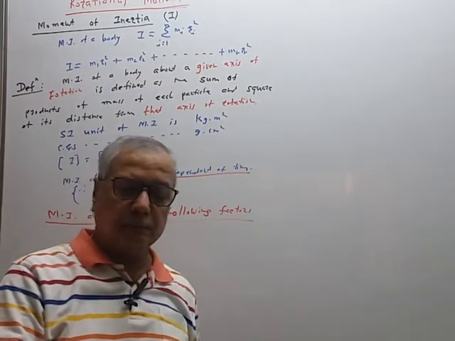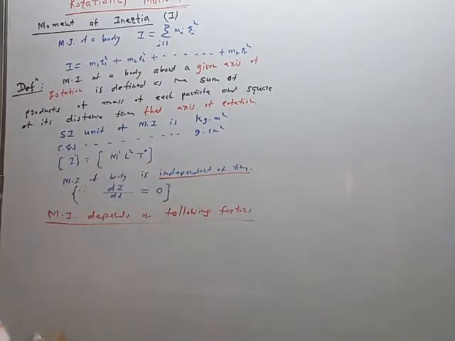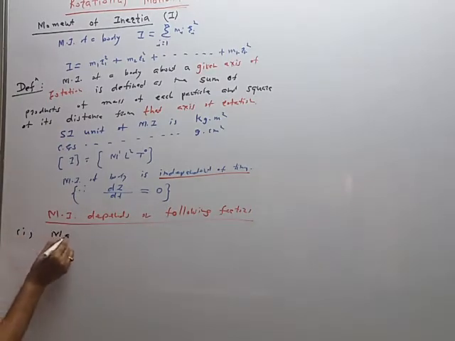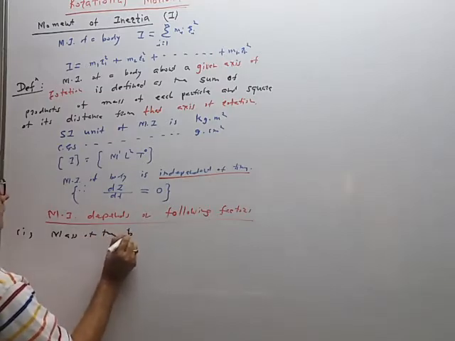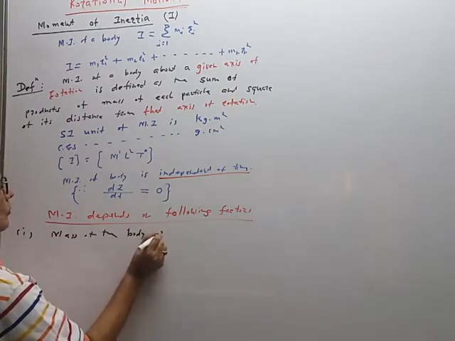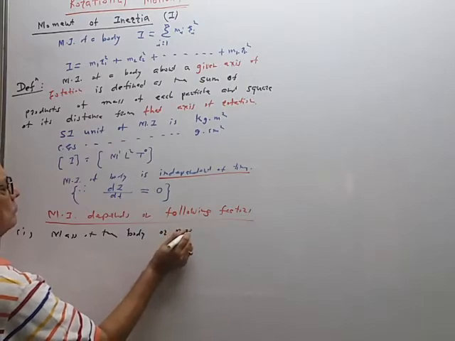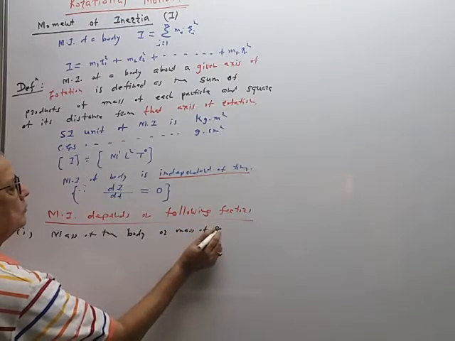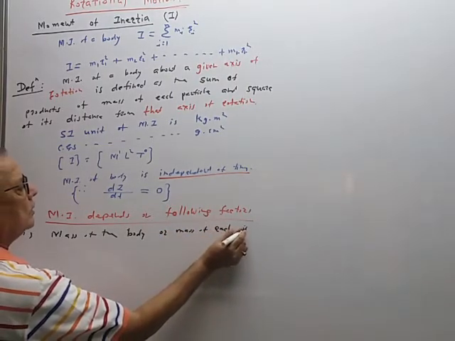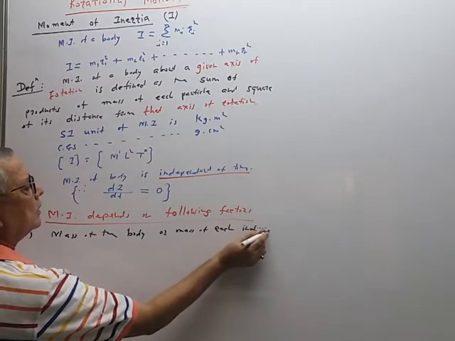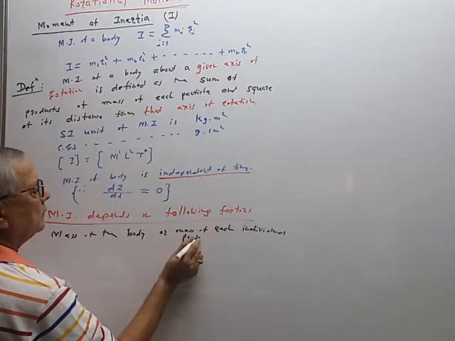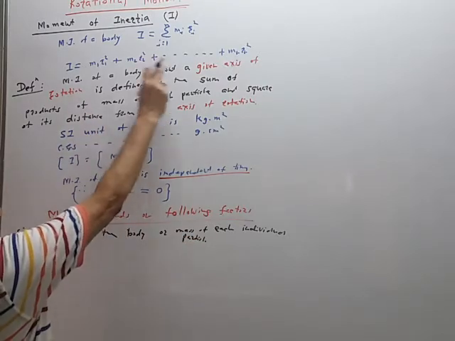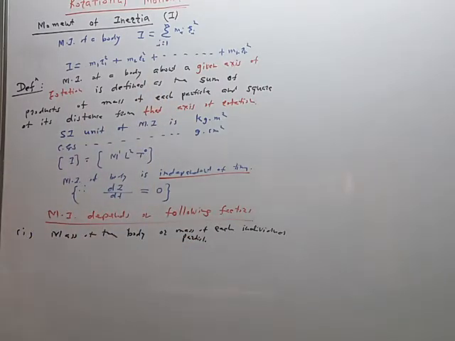First factor, mass of the body or mass of each individual particle, m1, m2, m3, m4, etc.